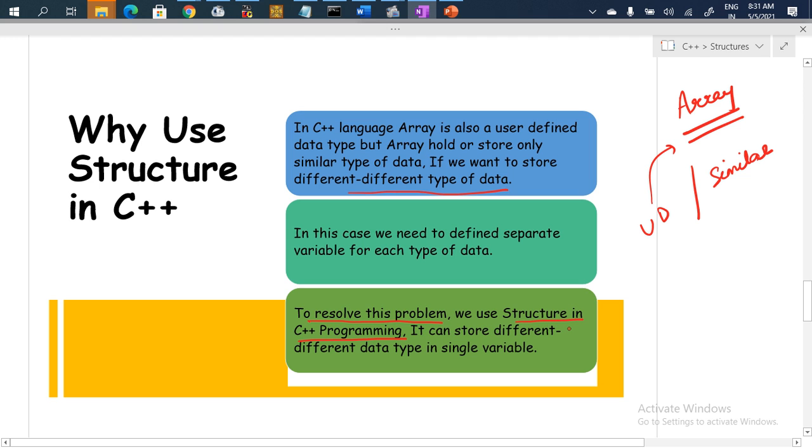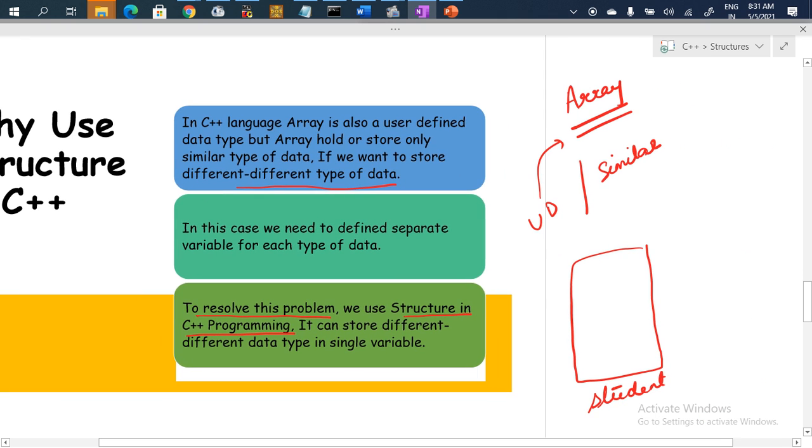It can store different types of data into a single variable when we define a structure like student, and let us suppose this structure is S1. So you can have roll number, name, and marks at one place inside one unit.